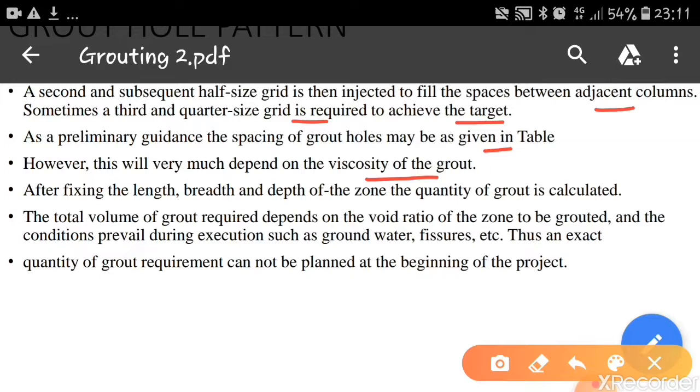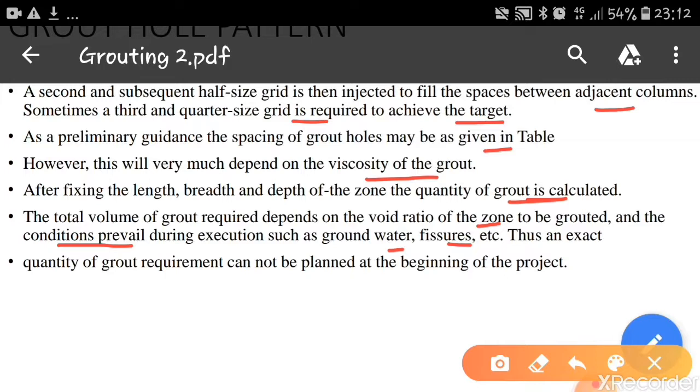After fixing the length, breadth and depth of the zone, the quantity of grout should be calculated. Initially we have to decide what the length, breadth and depth of the zone required should be, and based on these data we have to calculate how much quantity of grout is required to be penetrated, so that we can keep the amount of grout ready during the grouting. The total volume of grout required depends on the voids ratio of the zone to be grouted and the conditions prevailing during execution, such as groundwater, fissures, etc.